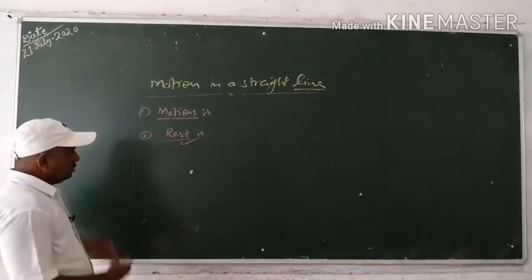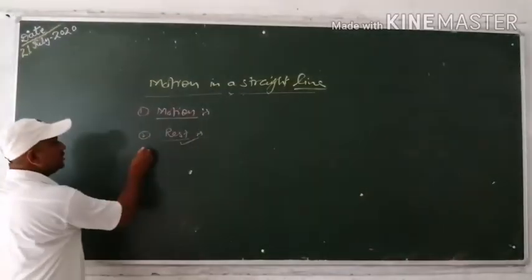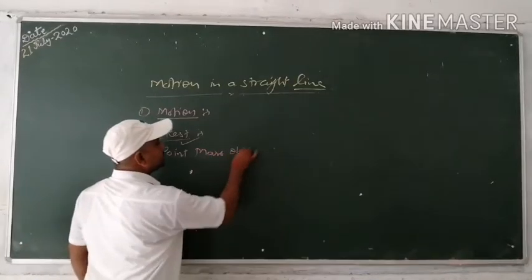Okay. Now, what is a point mass object? Point mass object.